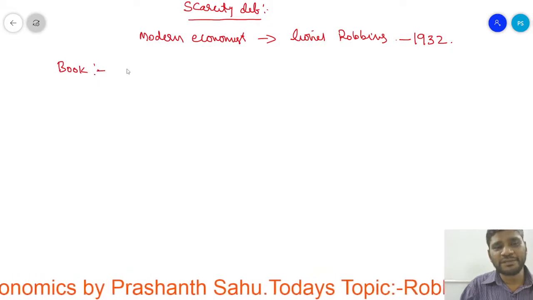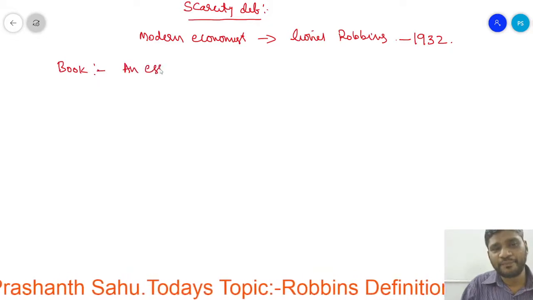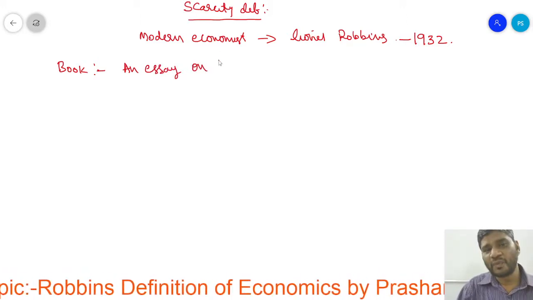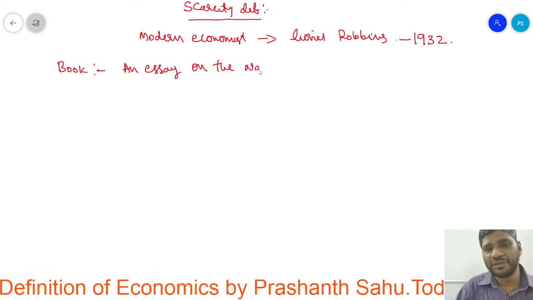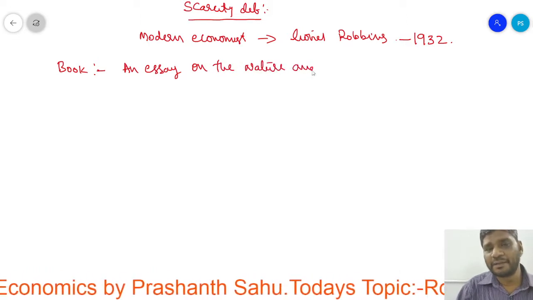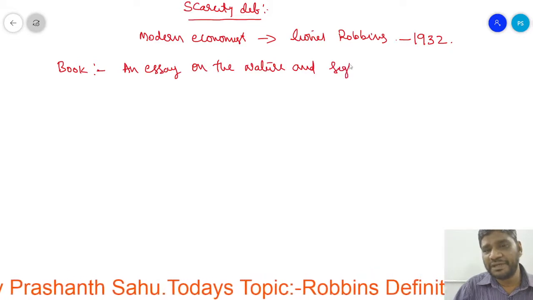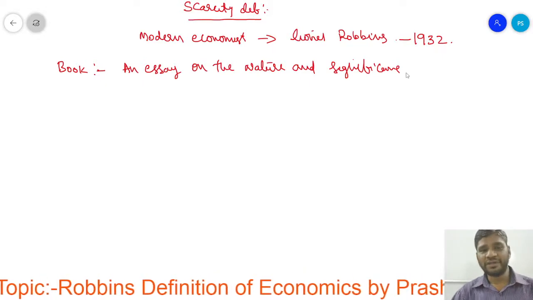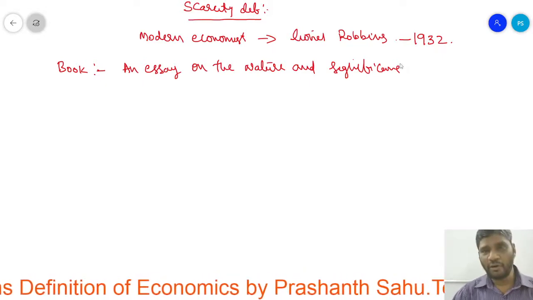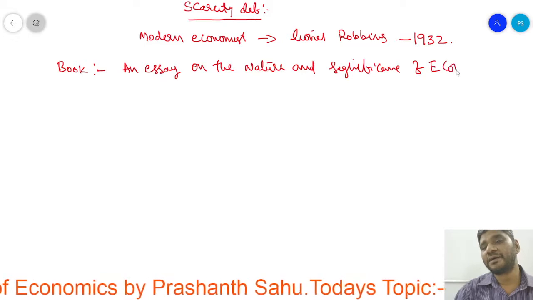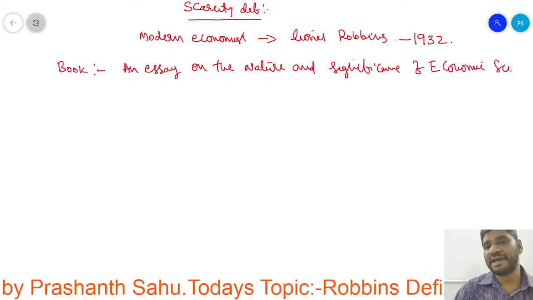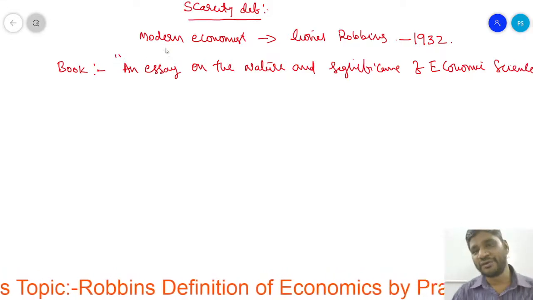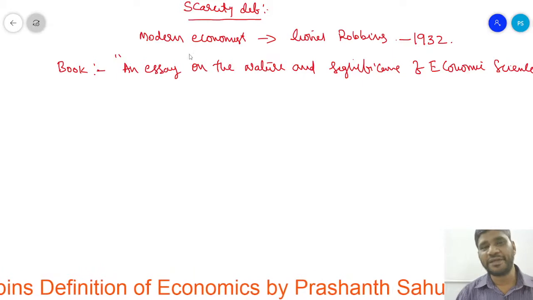The book is An Essay on the Nature and Significance of Economic Science. This is the book which was written by Lionel Robbins in the year 1932.